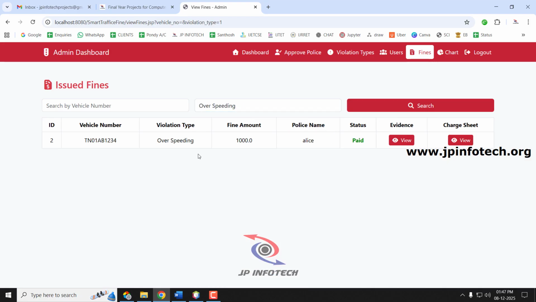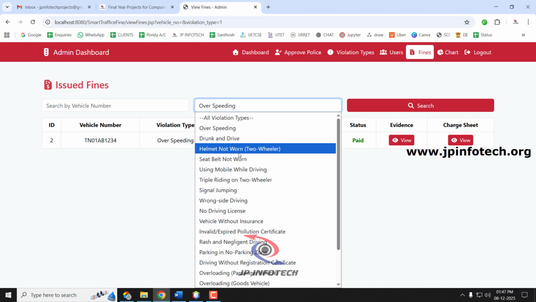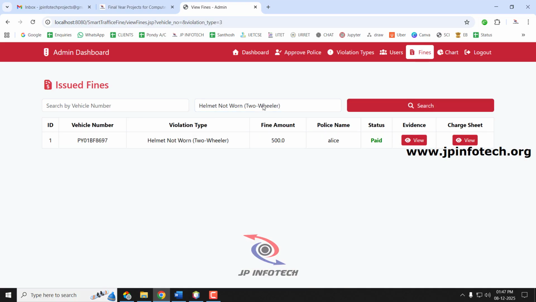So if you see overspeeding now, you can see the overspeeding data has been shown, and if you select helmet not worn, that kind of data has been shown. All violation means you can show all violations.